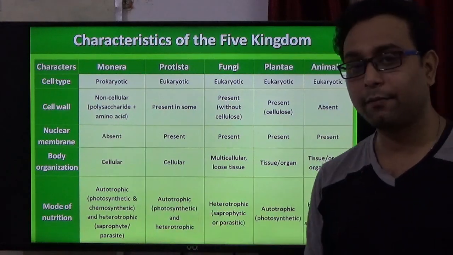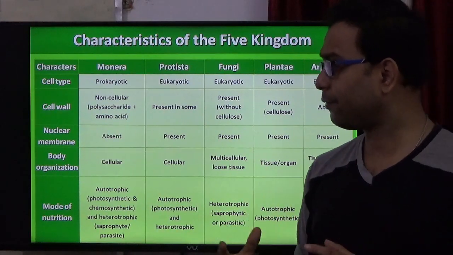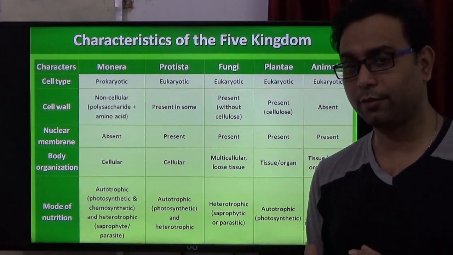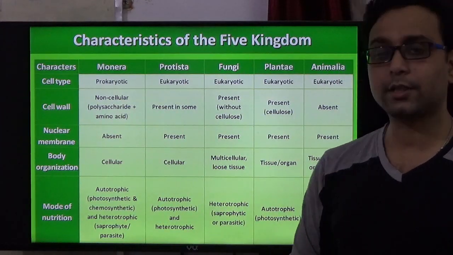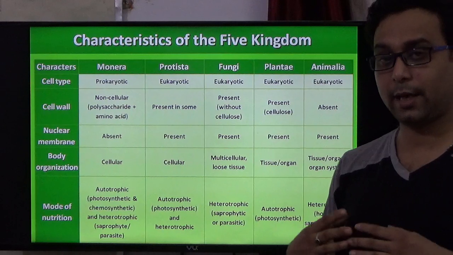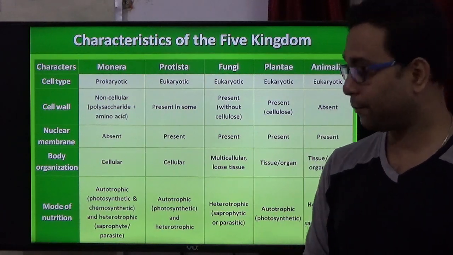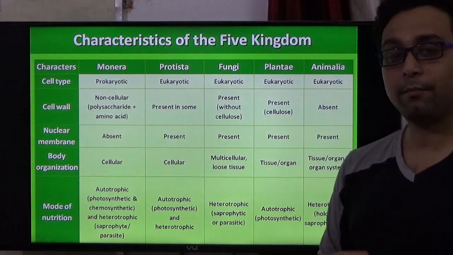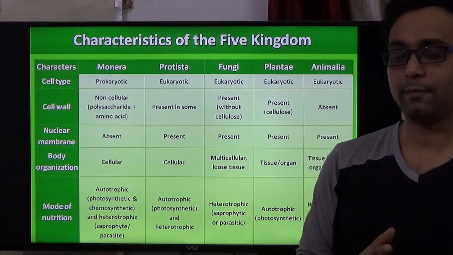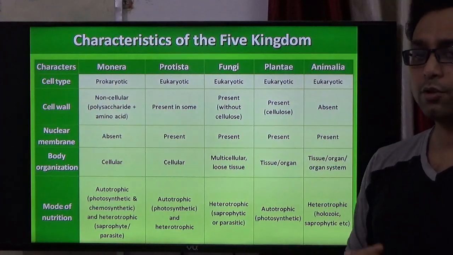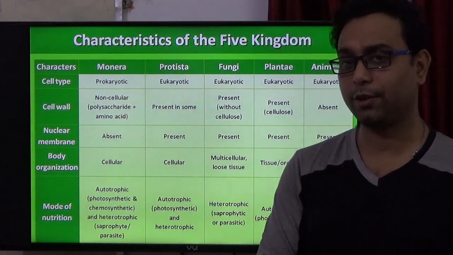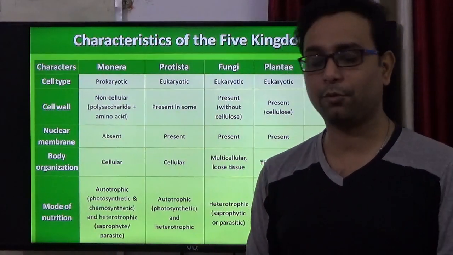Now, the nuclear envelope is present because it is a eukaryotic cell. Body organization is cellular type because they are unicellular, and their nutrition may be autotrophic or heterotrophic. So a very diverse type of nutrition is present in the Protista.